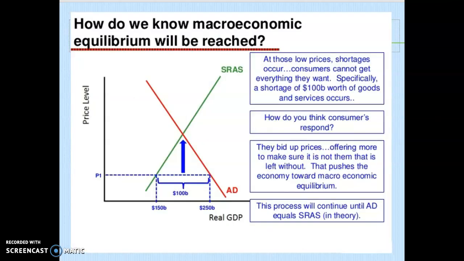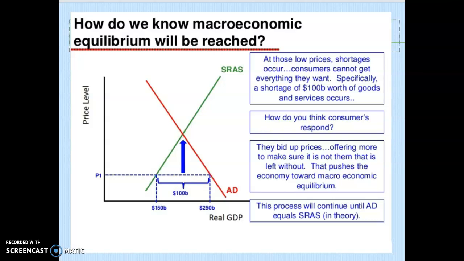This graph right here is showing a shortage. You'll see that the price level is below the equilibrium price level, and so consumers can't get everything they want, and consumers are going to bid prices up, which in our market we were seeing prices for housing going up. That's micro, just looking at one industry, but we're looking at overall inventory, and prices are going up, so it'll move to equilibrium over time in this graph. So aggregate demand is greater than aggregate supply, so that's a shortage.